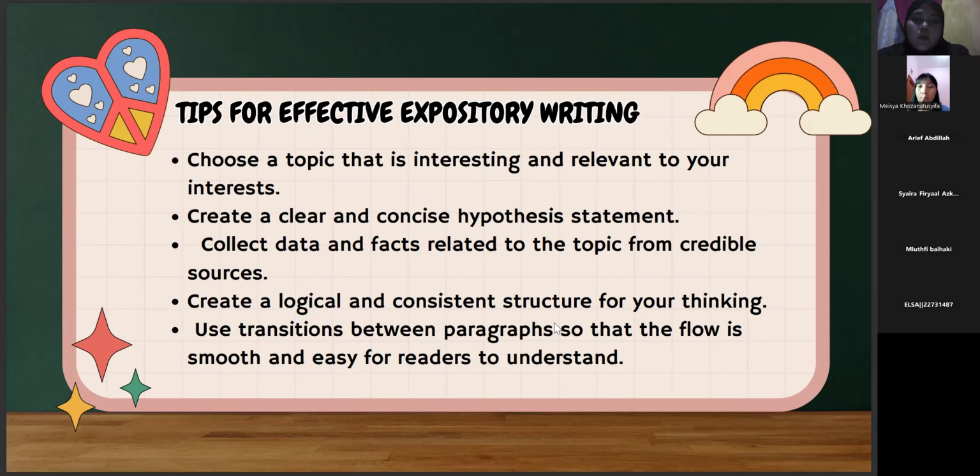Tips for effective expository writing. 1. Choose a topic that is interesting and relevant to your interest. 2. Create a clear and concise hypothesis statement. 3. Collect data and facts related to the topic from credible sources. 4. Create a logical and consistent structure for your thinking. And the last, use transitions between paragraphs so that the flow is smooth and easy for readers to understand.